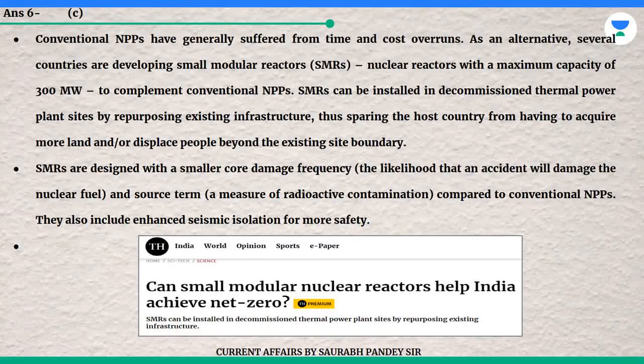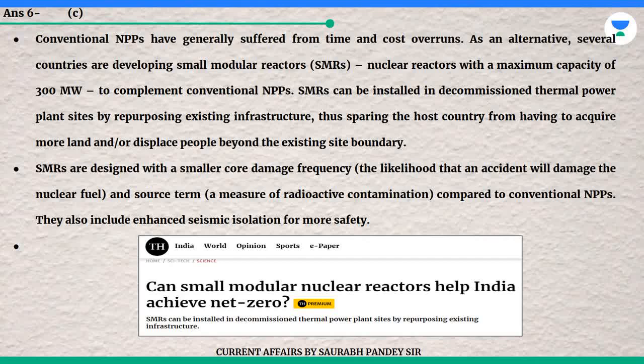Ans 6C. Conventional NPPs have generally suffered from time and cost overruns. As an alternative, several countries are developing small modular reactors, SMRs, nuclear reactors with a maximum capacity of 300 megawatts to complement conventional NPPs.